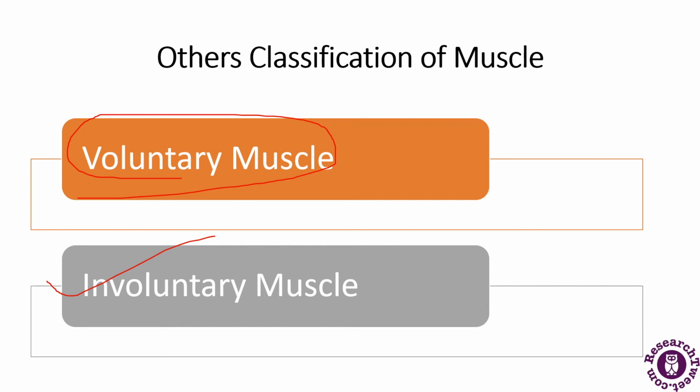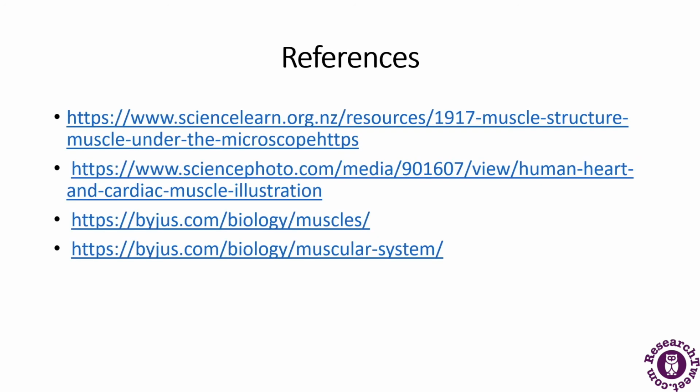So this was all about the muscles: the three classifications which we have discussed, the cardiac, the skeletal, and the smooth muscles, and the other classification, that is the voluntary and involuntary muscles. So this was all about it.